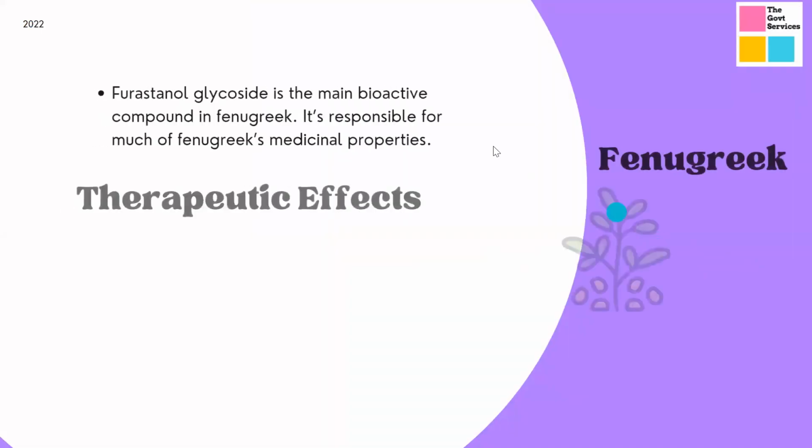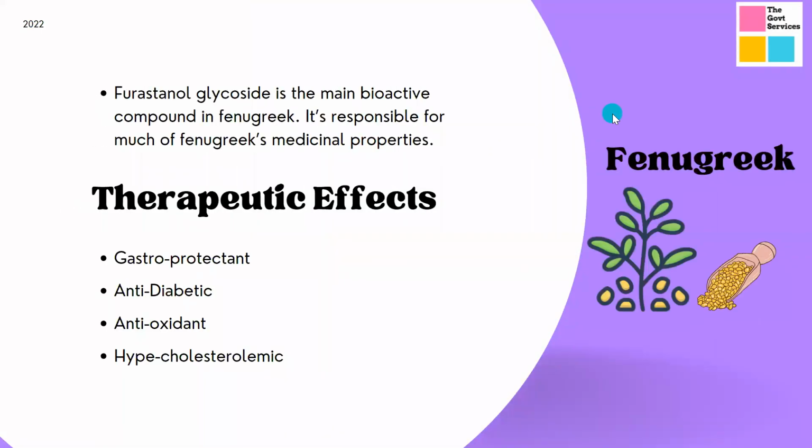So moving ahead, the next functional food that we're going to cover is fenugreek. Furanol glycoside is the main bioactive compound in fenugreek, and it is responsible for fenugreek's major medicinal properties. For example, guys, fenugreek is a very basic thing that you can find in your kitchen, right?